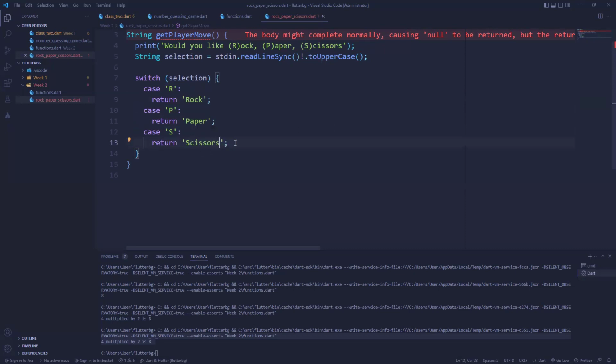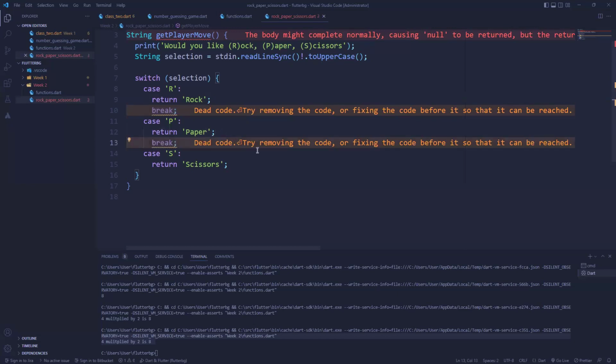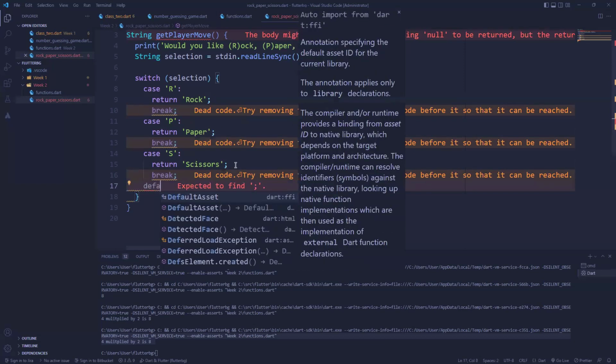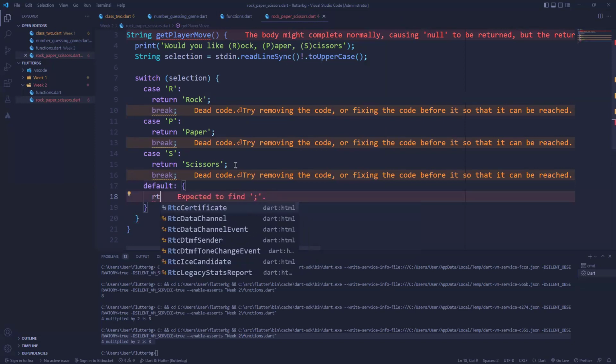One thing we forgot to add is our break. It's telling me dead code. Hold on, let me add a default. I don't know why it's telling me that, but a default would be to return null.